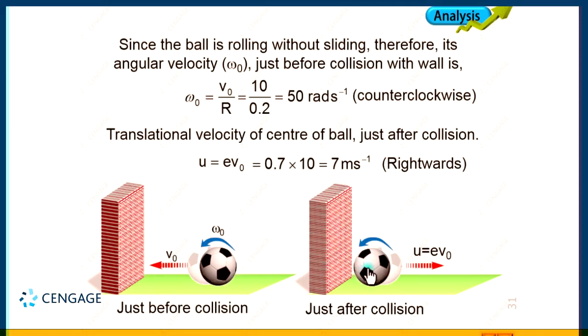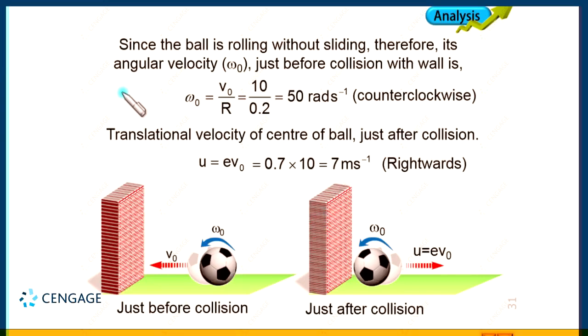That means the angular velocity of the ball just after collision is not going to change. Just after collision the angular velocity will remain the same as the previous one, that is omega naught, and we know omega naught equal to 50 radian per second. So we got the translational velocity and angular velocity just after collision.